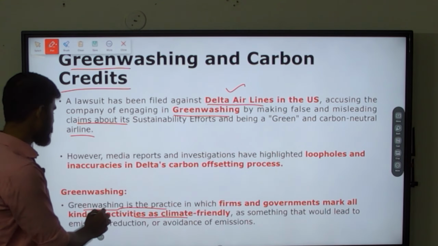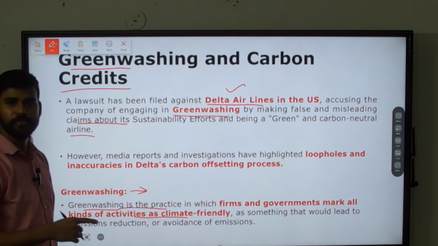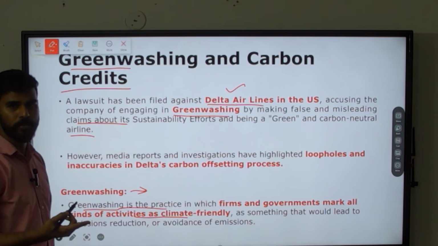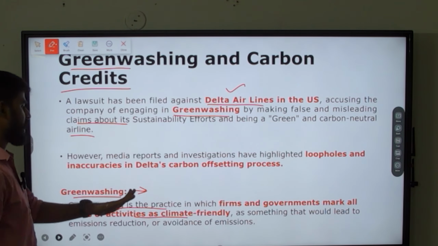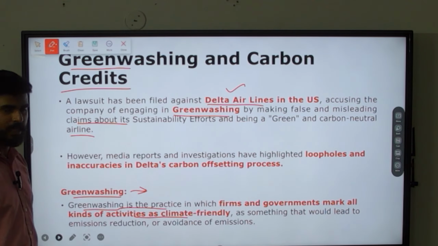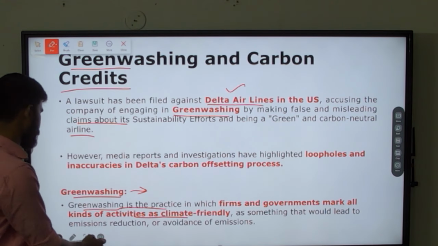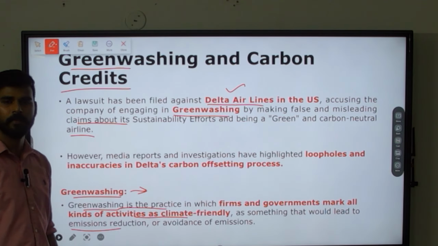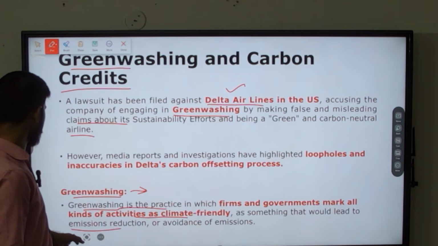Those claims need not be completely true. They may be false also. That is why it is called greenwashing. Greenwashing is the practice in which firms and governments mark the activities that they are carrying out as climate friendly. What is climate friendly? It means it will result in emission reduction and also avoidance of emission.